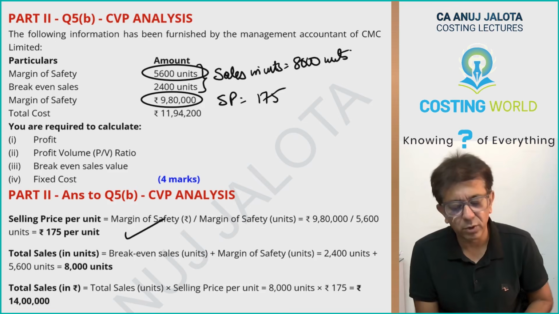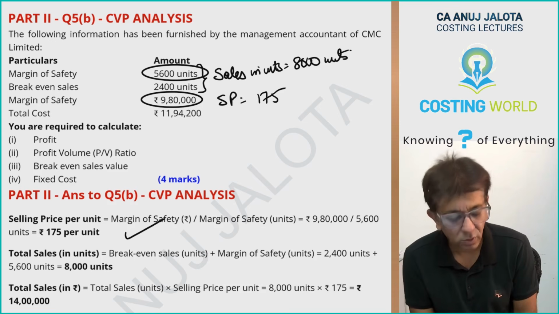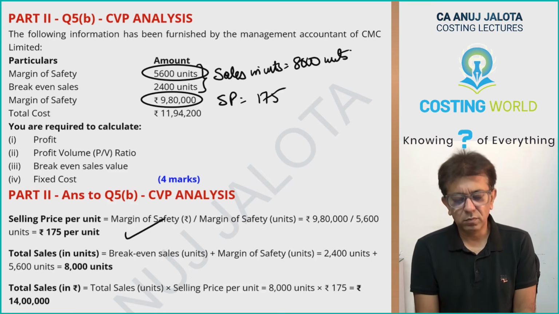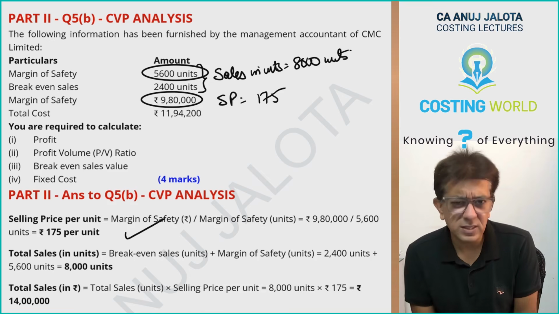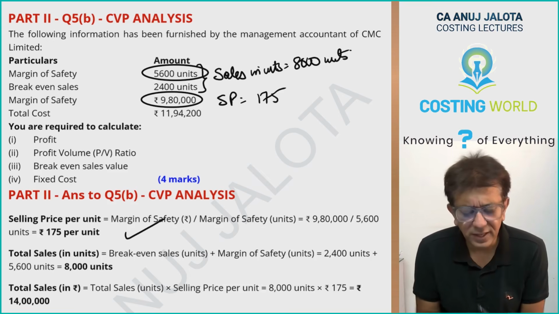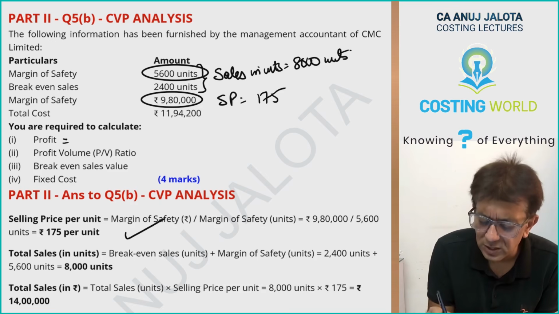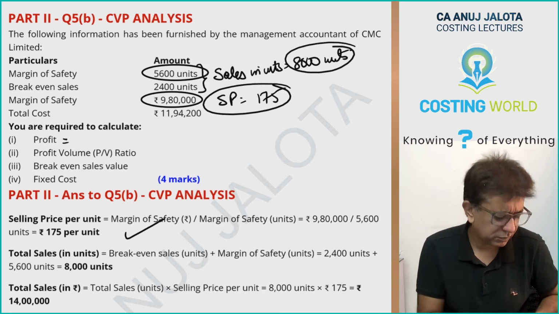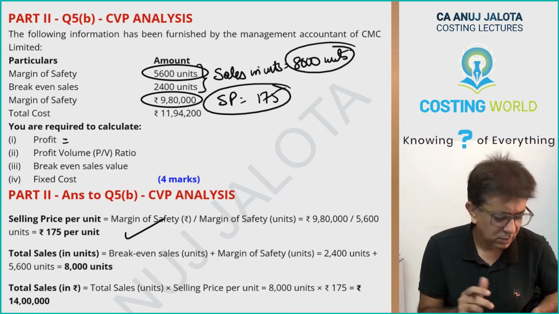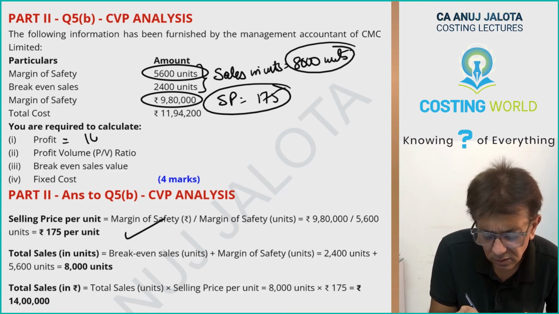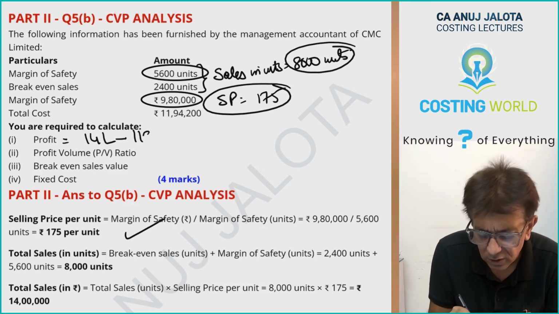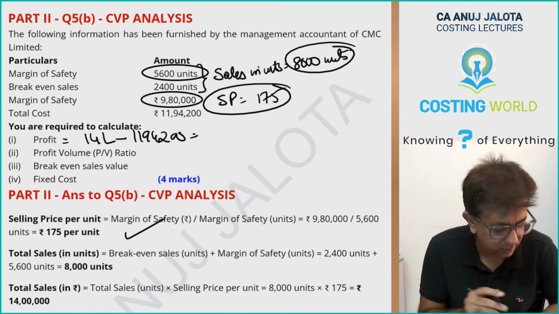Total cost is given to you. You are required to calculate profit. Profit should be total sales minus total cost. Total sales will be this into this, 14 lakhs, minus total cost 11,94,200.